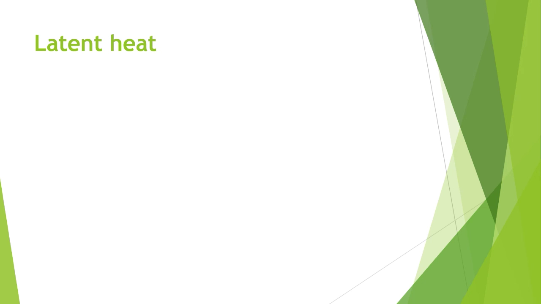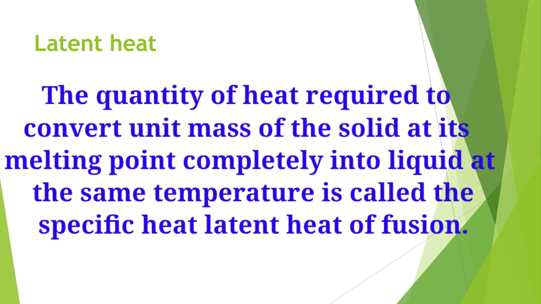Latent heat: just consider an example. If you are heating a solid, its temperature increases, of course, till it becomes a liquid. It is observed that when a solid begins to melt on heating, it does not produce any rise in the temperature of the substance. The temperature becomes constant and remains so till the whole of the solid has melted. So the heat supplied during melting is used in changing the state. The heat which is used by a substance to change its state without any rise in temperature is nothing but latent or hidden heat.